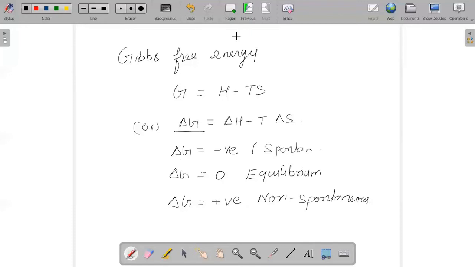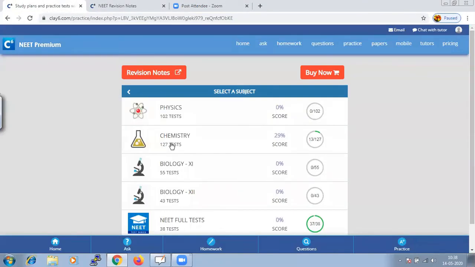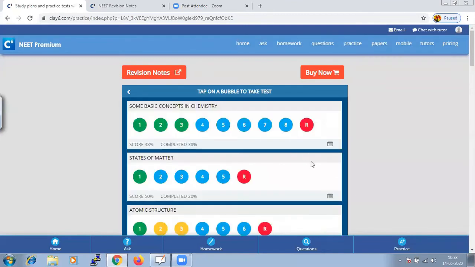Based on our study and analysis, let us do a test and see. When we go to chemistry, each subject and each chapter has a test. The green bubble indicates that the test has been taken.